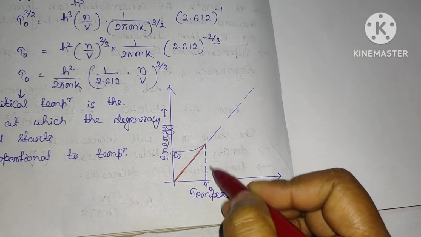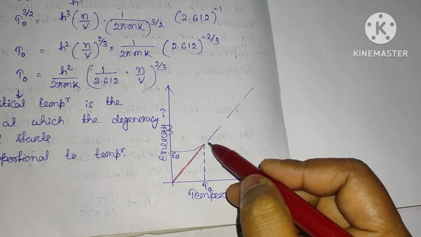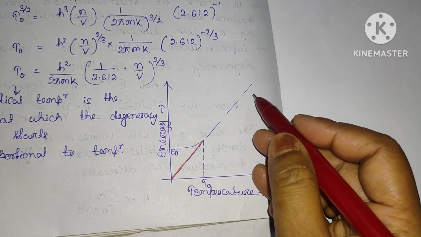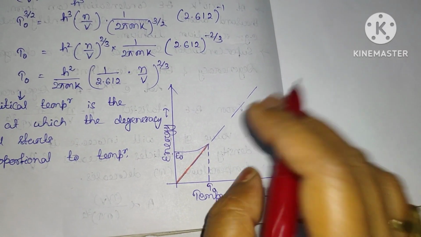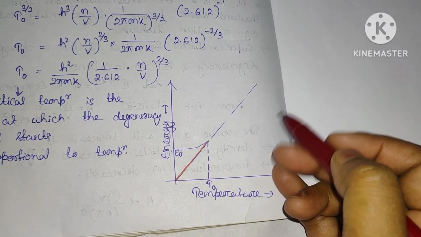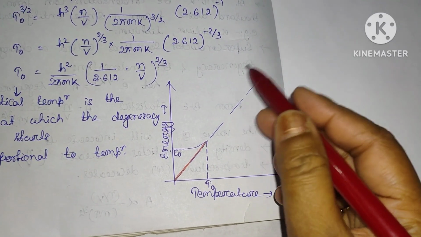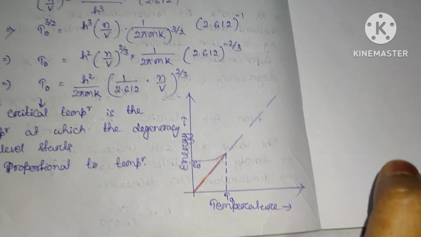So above T naught, when the temperature is above this critical temperature, it means that alpha is not equal to 0, and in that case the number of particles in the ground state becomes very small, and this part is known as the classical non-degenerate gas. Okay, so this is all about Bose-Einstein condensation.